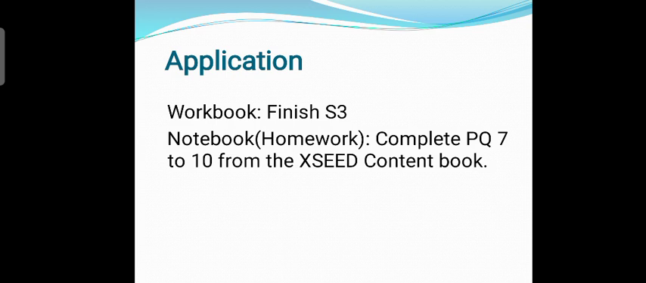Now, students, you have to finish your S3 of the volume book based on today's learning, and you have to complete your practice questions 7, 8, 9, 10 from your exit content book.